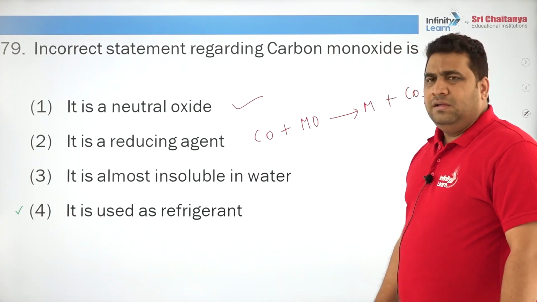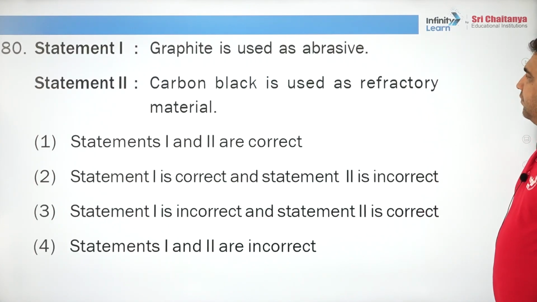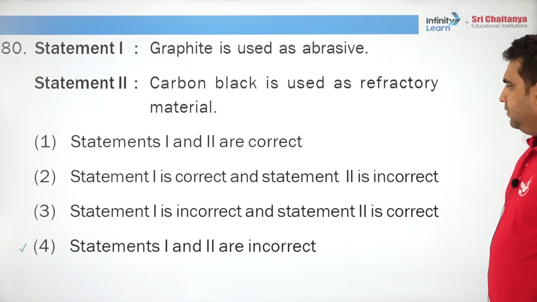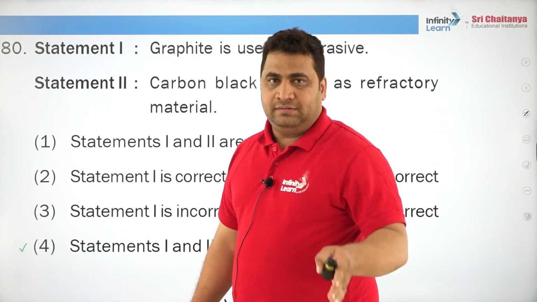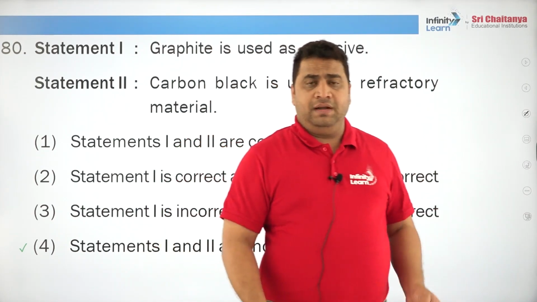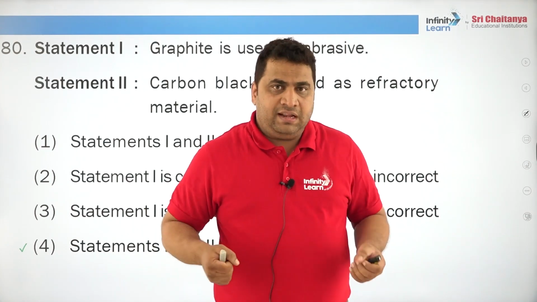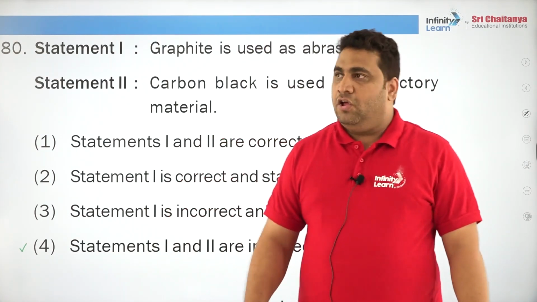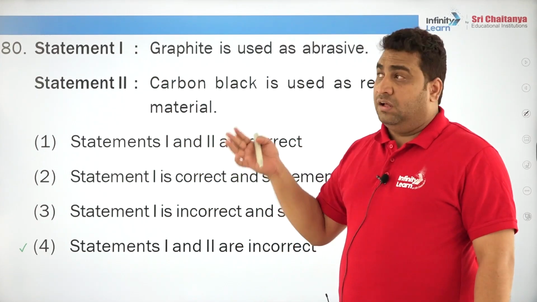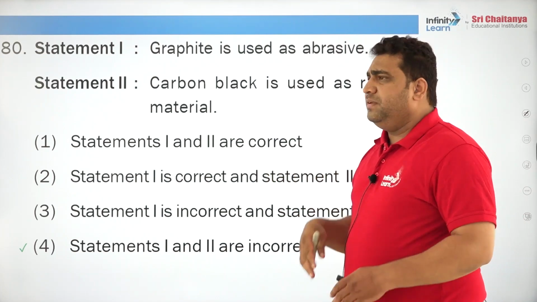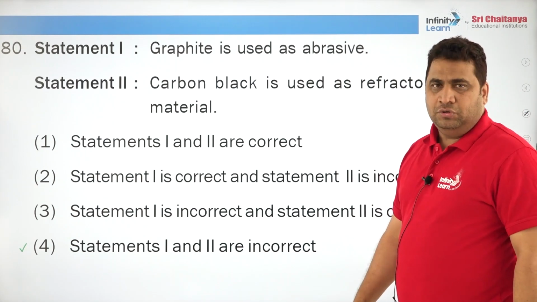It is used as refrigerant. No, ammonia is generally famous as refrigerant, ammonia, nitrogen, right? Graphite is used as abrasive. What is abrasive? Abrasive means which is used to cut others. For example, when construction of a building is happening, you can see a blade somewhere where iron rods are cut. Or if a rough surface is there, sandpaper is used to make it smooth. Abrasive means which is used to polish or cut others. And graphite is not an abrasive, you should know.